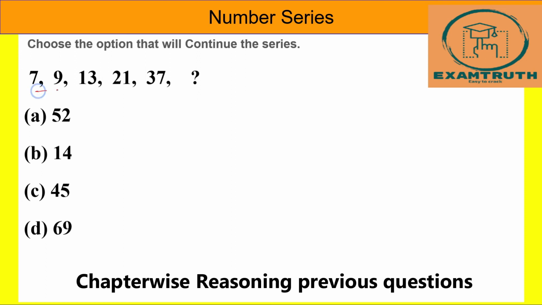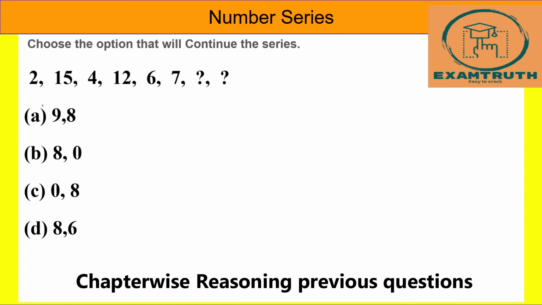7, 9, 13, 21, 37. What is the next number? 7 plus 2 is 9, plus 4 is 13, plus 8 is nothing but 21, plus 16 is nothing but 37, plus 32 is nothing but 69. So 69 is our answer.